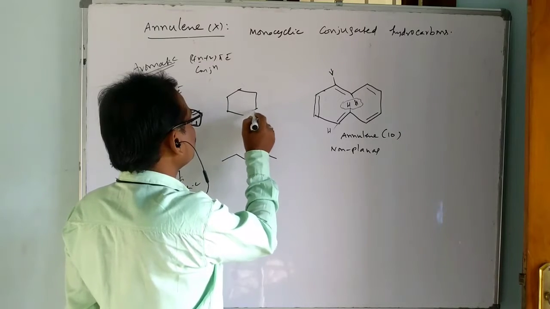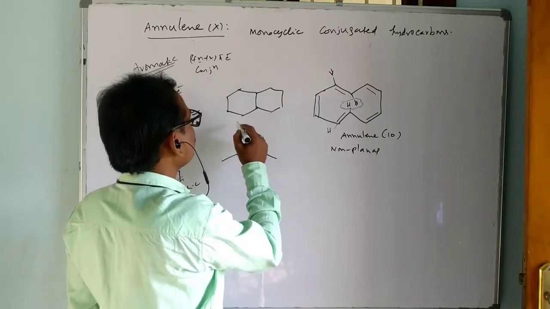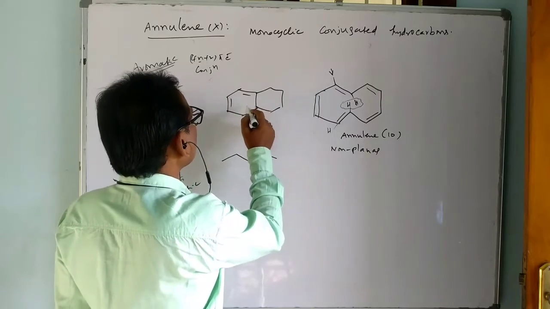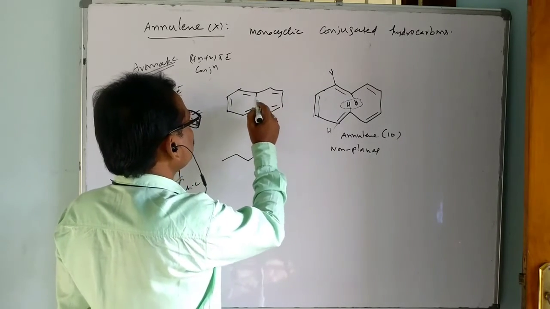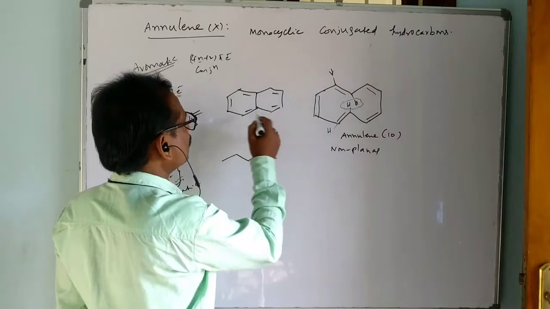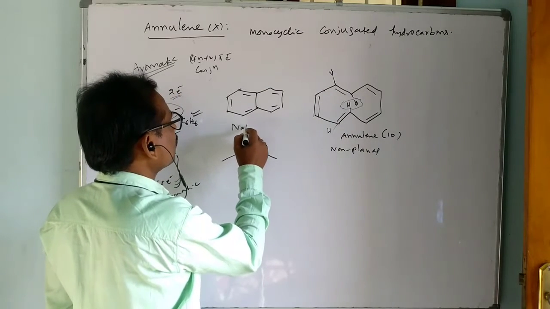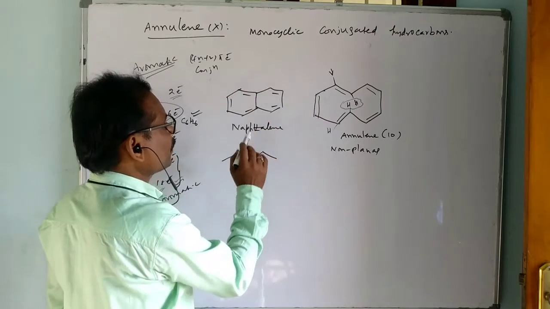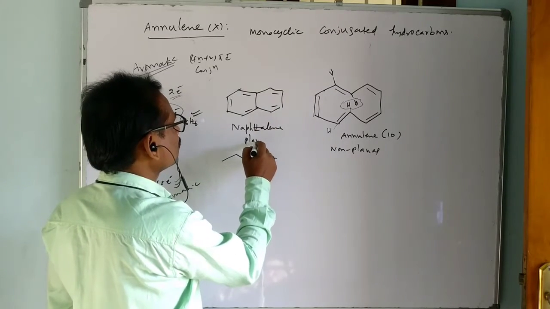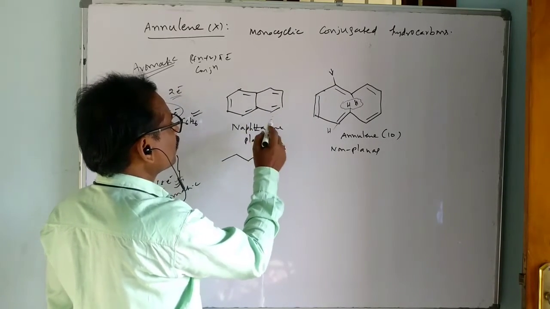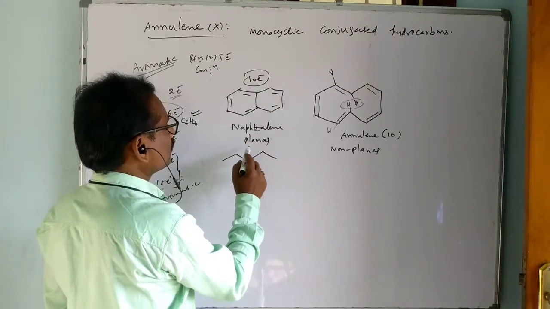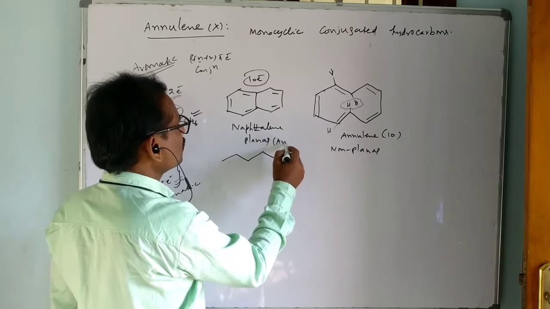The structure of that is going to be this one. If a new bond appears between these two, what is the name of this? It is called naphthalene. So now this is planar, and has only 10 electron conjugation. So it is aromatic. As it is planar, we can say it is aromatic.